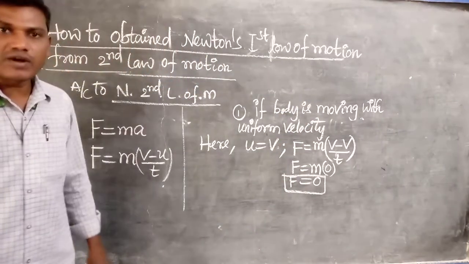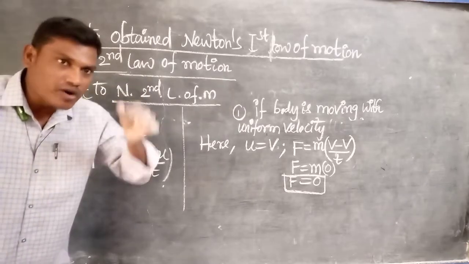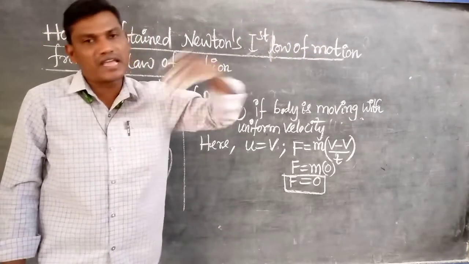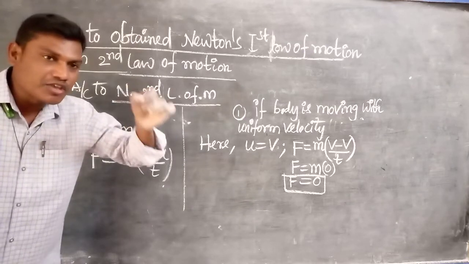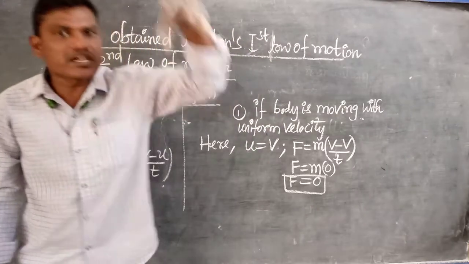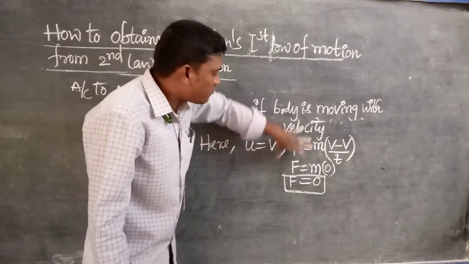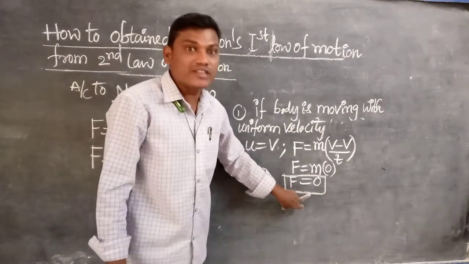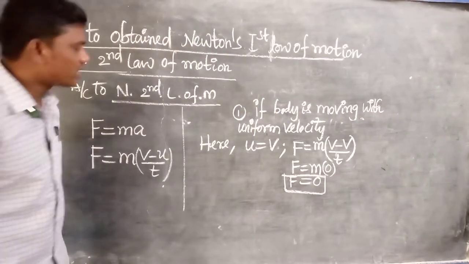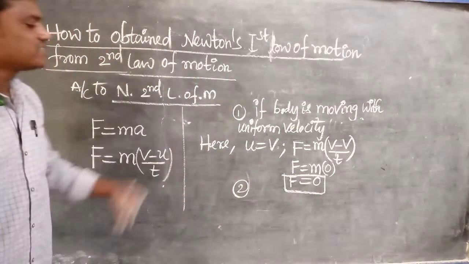So already we know that. In the first law of motion, what is the second statement? If a body is already in uniform motion, it continues to be in uniform motion when no forces act on it. That's why if a body is moving with uniform velocity, the force acting on the body is 0, and the body continues in motion. That is one. And the second condition, what is the second condition? If the body is at rest.